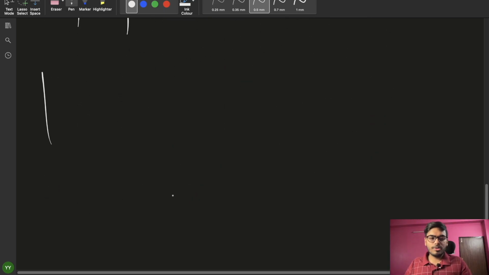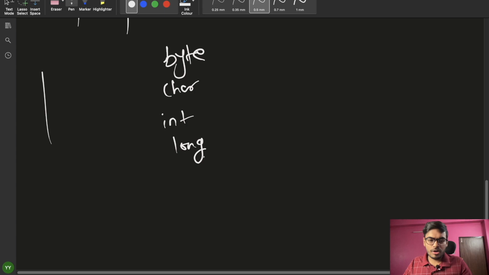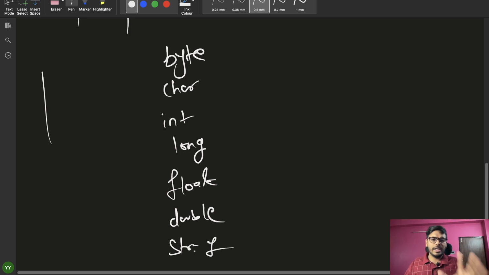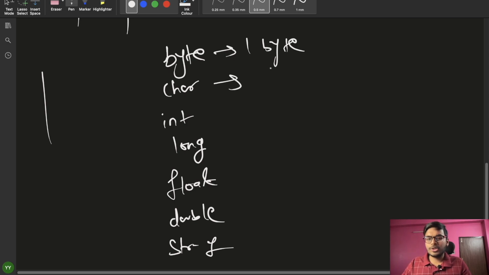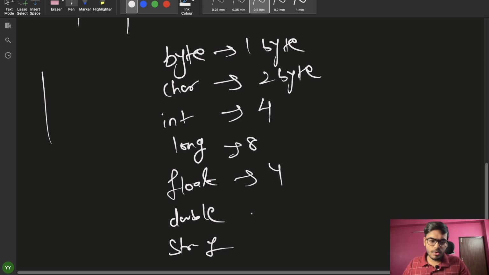So if I talk about some examples, you can talk about byte, char, int, long, float, double, string. So these are the data types. Like byte's size is 1 byte. You can say char type is 2 bytes. Similarly, int type is 4 bytes, long is 8, float is 4, double is 8, like this, right? So these are the different spaces occupied by these data types, right?